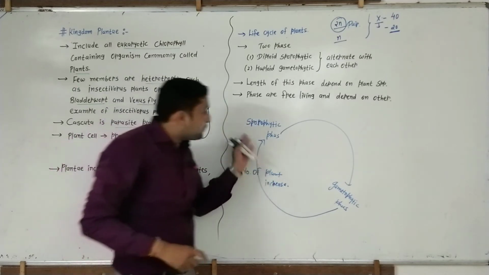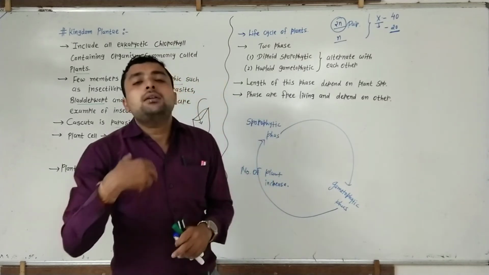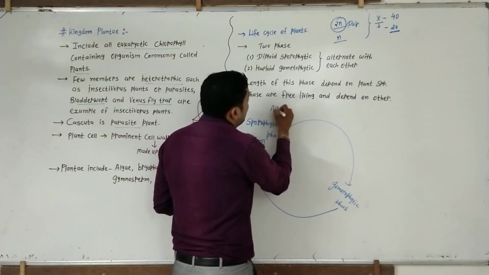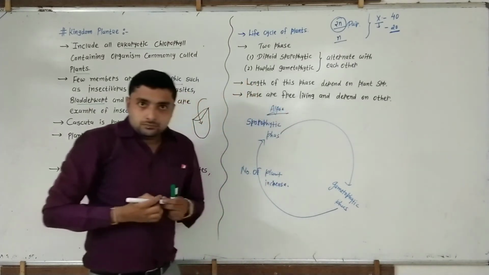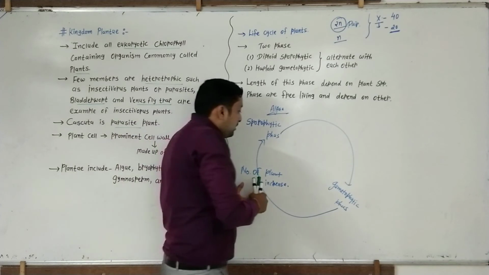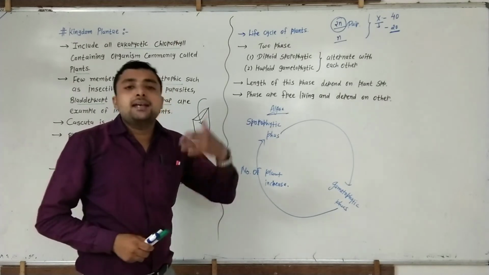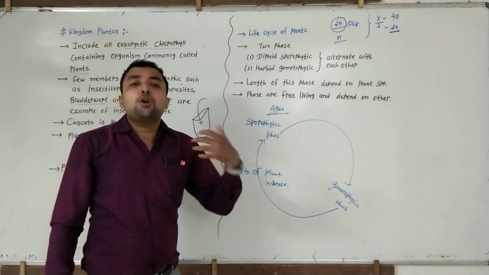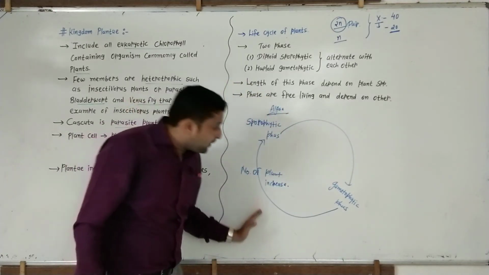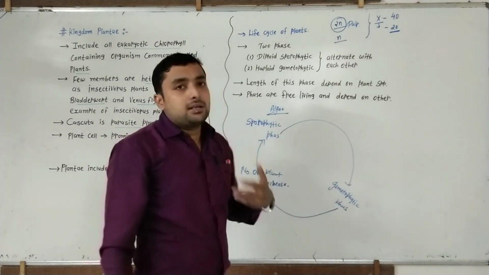The length of these phases, the sporophytic phase and the gametophytic phase, depends on the plant species. It may be that algae species take more time in the gametophytic phase or a short duration in the sporophytic phase, whereas bryophyte or pteridophyte plants pass more time in the sporophytic phase and a short duration in the gametophytic phase. It depends on which type of plant it is.